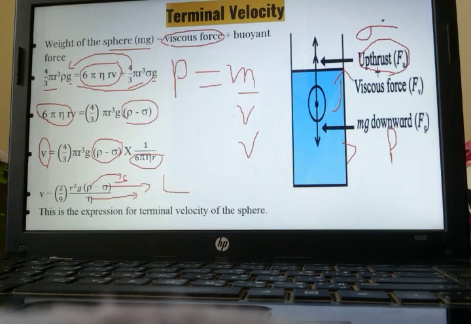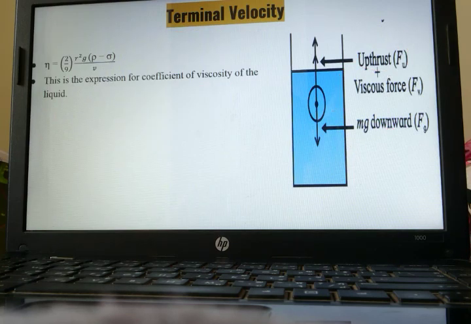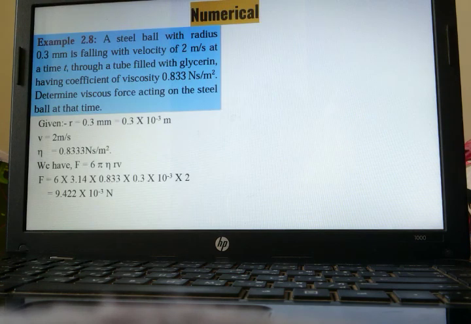In the previous one, I had replaced v, v को नीचे लिया, n को ऊपर लिया. So this formula can also be used for finding the coefficient of viscosity. Coefficient of viscosity भी find कर सकते हैं. So let us start. Next one.